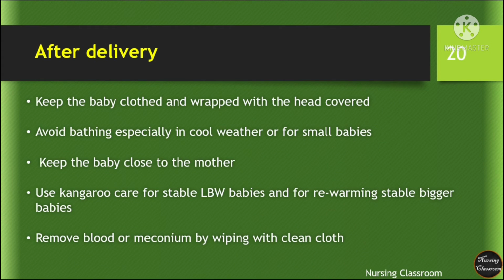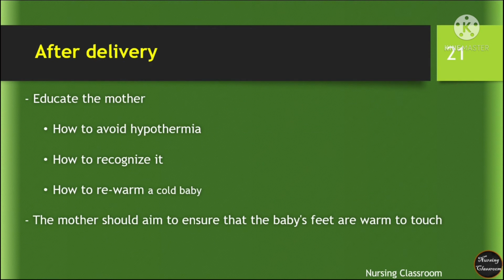Keep the baby clothed and wrapped, with the head covered. Avoid bathing if the baby is very small or the environment is cool. Keep the baby close to the mother. Use Kangaroo Care for stable lower weight babies and for rewarming stable bigger babies. Remove blood or meconium by wiping with a clean cloth. Educate the mother how to avoid hypothermia, how to recognize the baby's condition, and how to rewarm a cold baby. The mother should aim to ensure that the baby's feet are warm to touch.